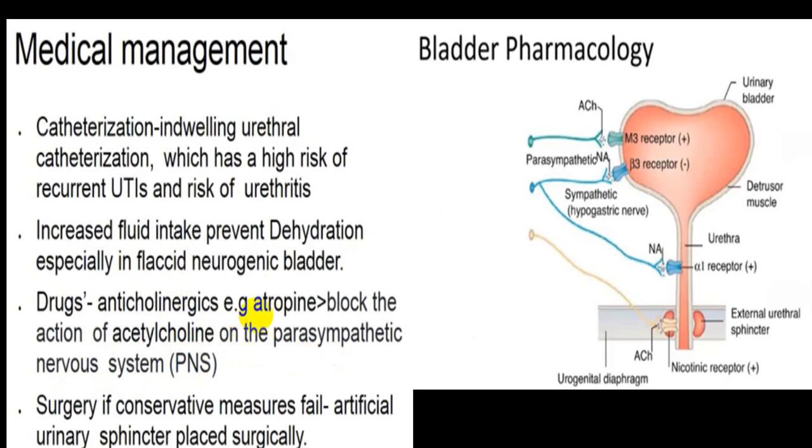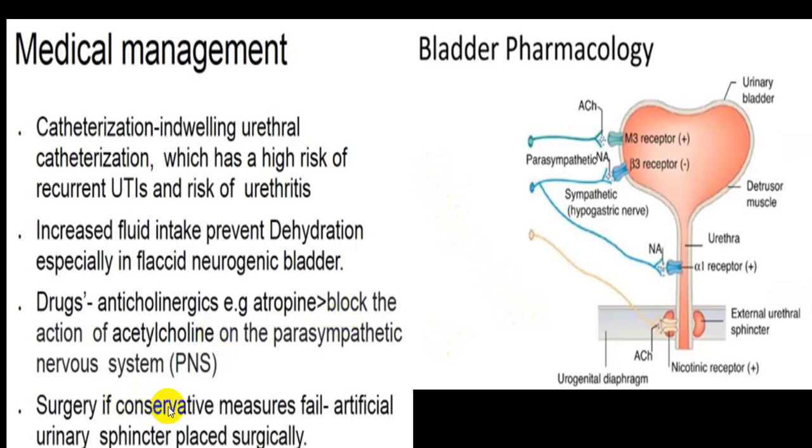If you want to block that action, in case of a hyperreflexic or spastic bladder, it will be beneficial.